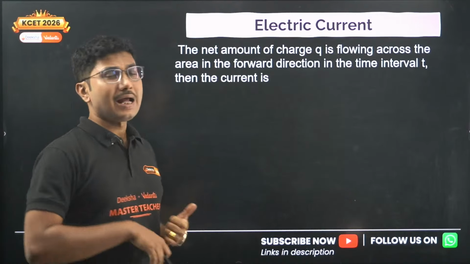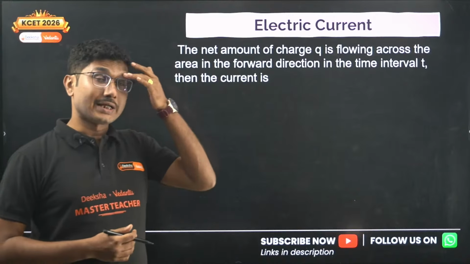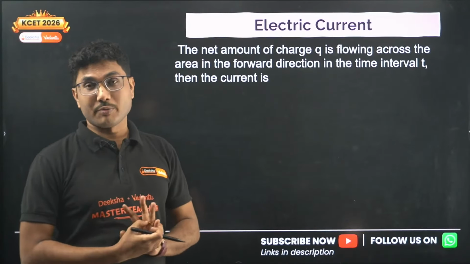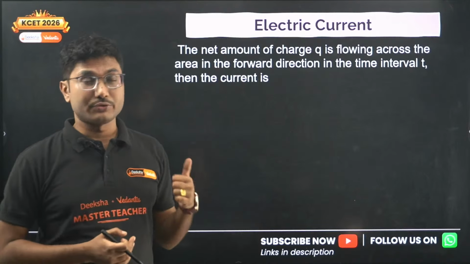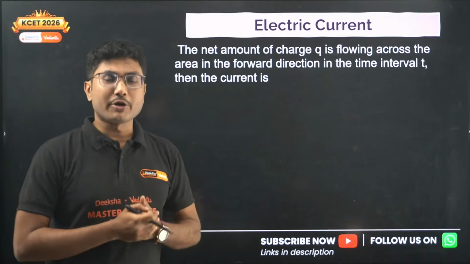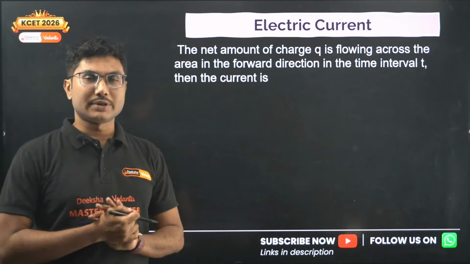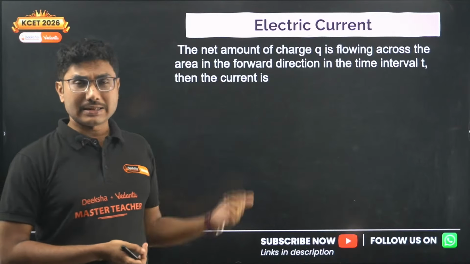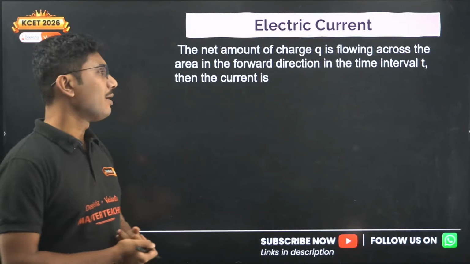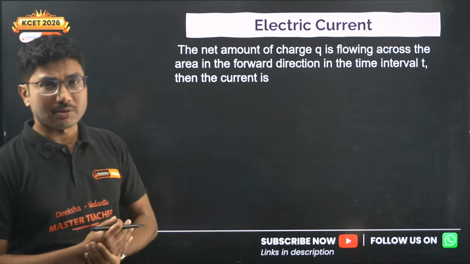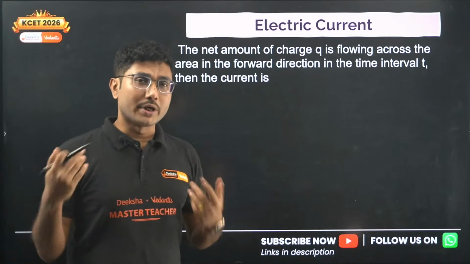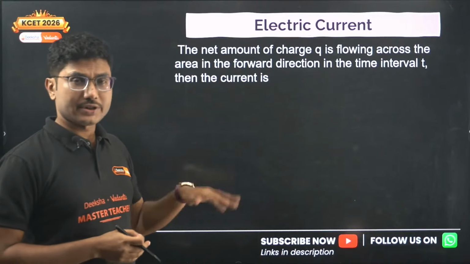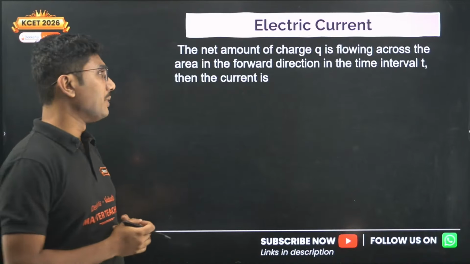This chapter and also the next chapter, moving charges and magnetism, from which 5 questions on average come. So these 2 chapters are the most important. I will be covering this one first, next will be KCL, KVL on Saturday, and next week's class will be moving charges and magnetism. So even if you have missed some of the classes in the past, worry not. The most important chapters are going to be covered first, then we will move on to the remaining chapters.